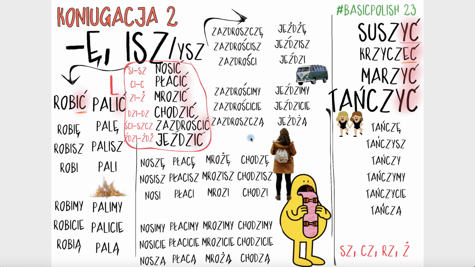Okay, enough of this. Thank you for your patience, and in the next lesson I'm going to go to conjugation number 3, so it's going to be lesson 24. Then I'm going to cover some of the irregular verbs, and then we will have a practice lesson.